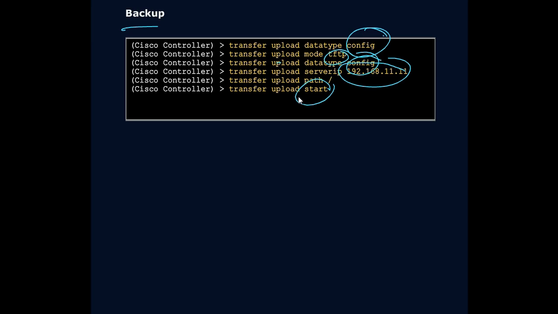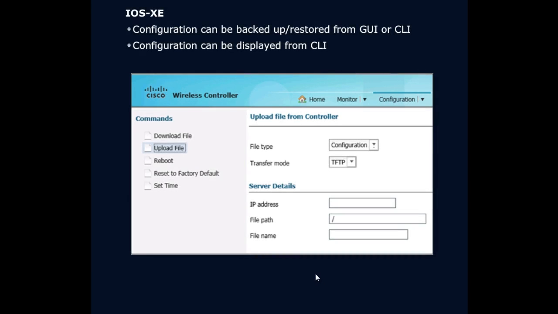What I would like you to remember for this course is transfer upload. If we take a look at this, that is the meat and potatoes of this command. Everything else we can do can be done with a question mark. We could use a question mark to get the rest of the way. Just make sure you understand transfer upload. This is how we're really going to move files around from that Cisco controller. In APs, it would be the copy.